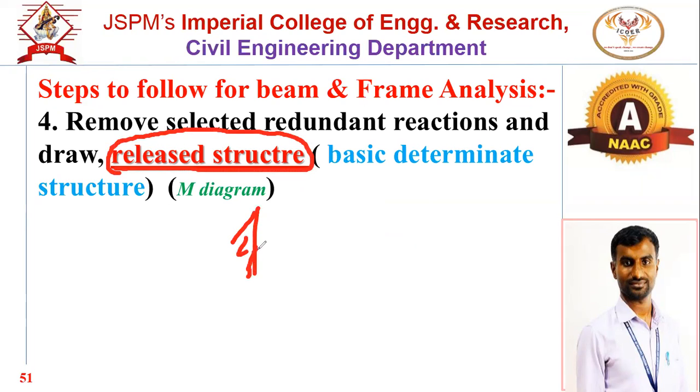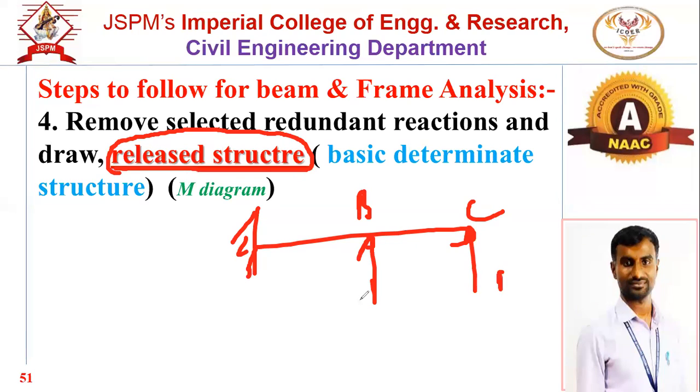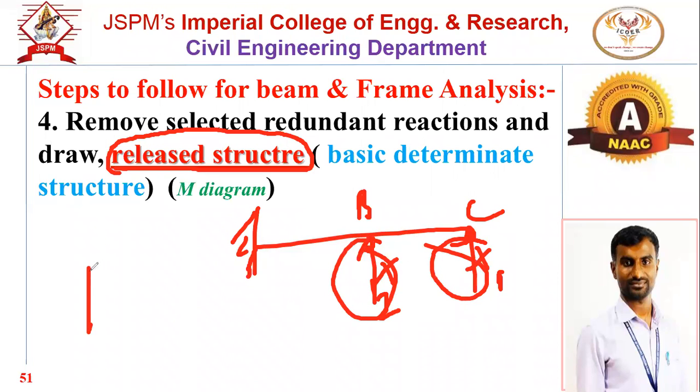Suppose this is the beam given in the numerical. Okay, this is B, this is C. And we have selected this as Q1 and we have selected B as Q2. Now to get the released structure or basic determinate structure, what do we have to remove? We have to remove Q1, then we have to remove Q2. Means this Q1 and Q2, these two reactions we have to remove. Then the resulting beam will be like this, and this is the cantilever beam which is statically determinate.